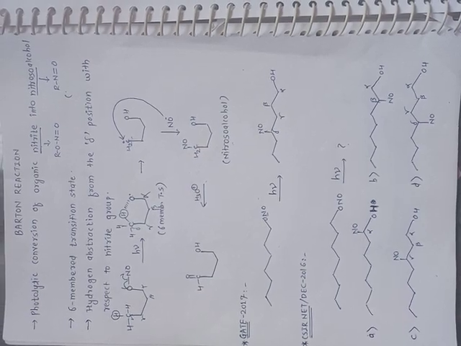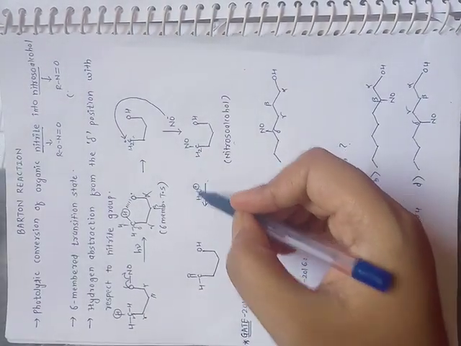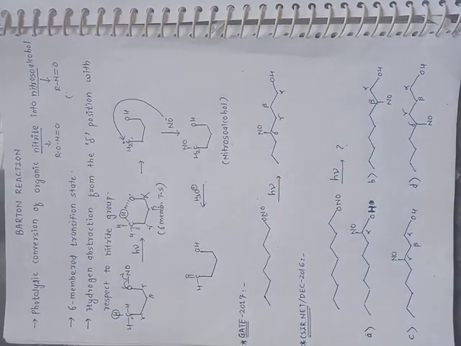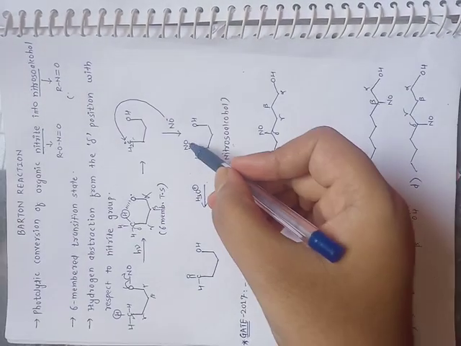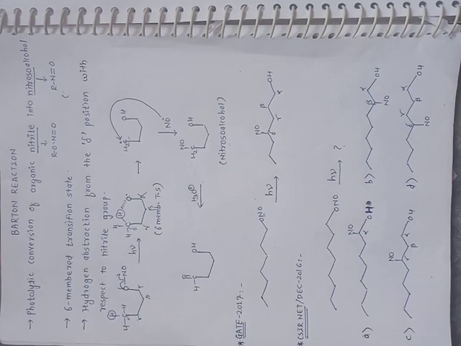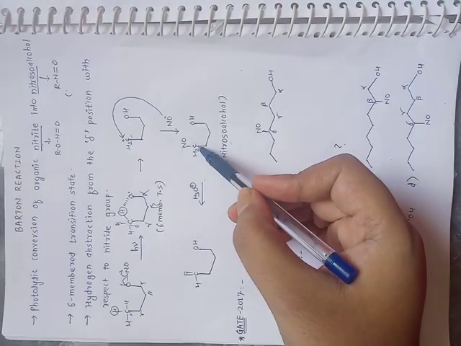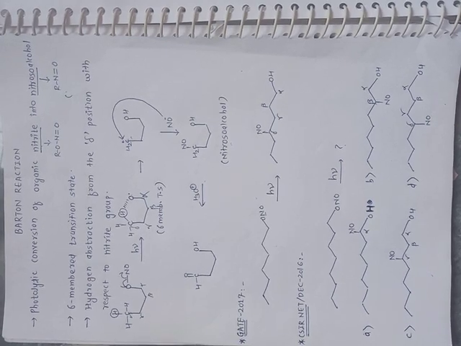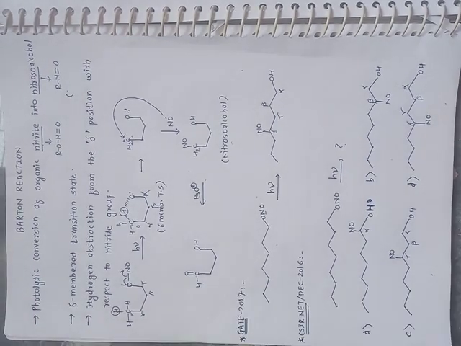After giving H3O plus, that is hydrolysis of the nitroso alcohol, the nitroso group converts to an aldehyde functionality. If the nitroso group is present on a terminal carbon, then after hydrolysis it is converted into an aldehyde.